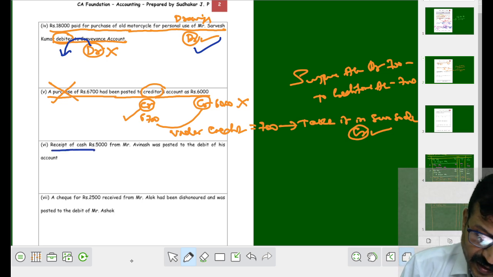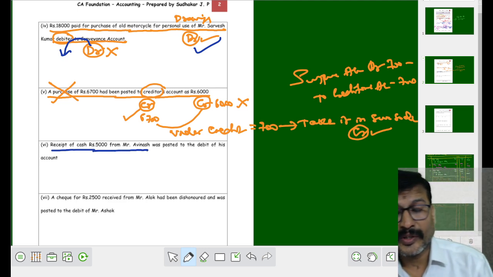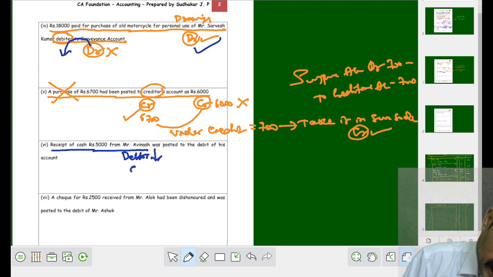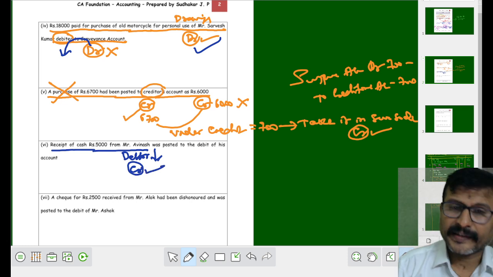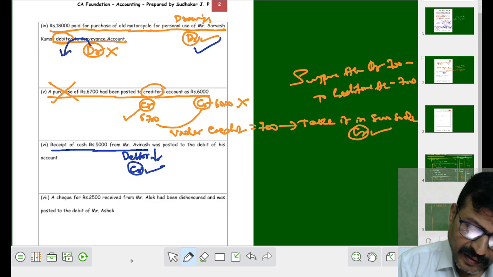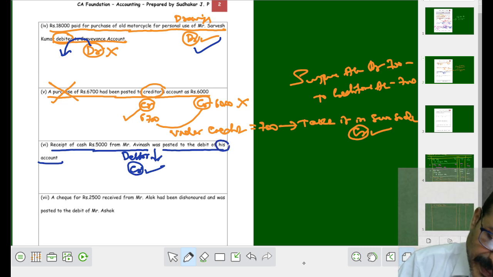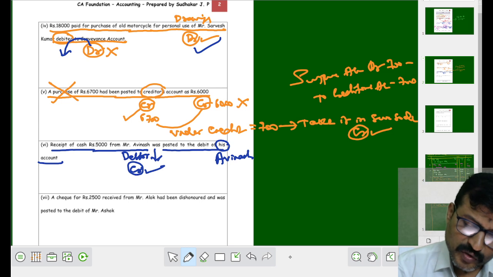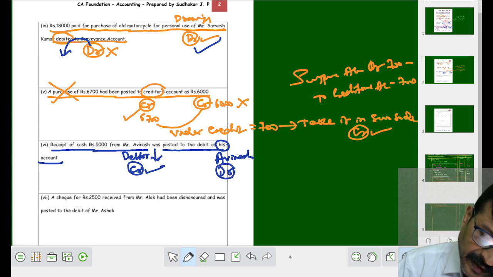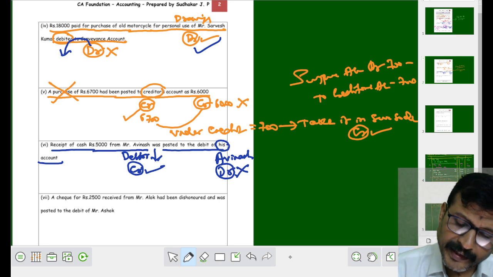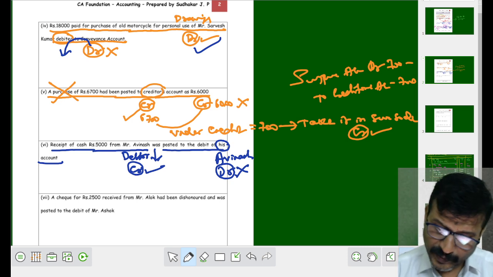Receipt of cash from Mr. Avinash. You received cash from Avinash. Avinash is your debtor. Debtor decreased. When the asset decreases, it is to be credited. But what you have done was posted to the debit of his account. You have taken in the debit side of Avinash as a wrong debit. Instead of crediting Avinash, you have debited Avinash. That's all. Now what is your rectified entry?